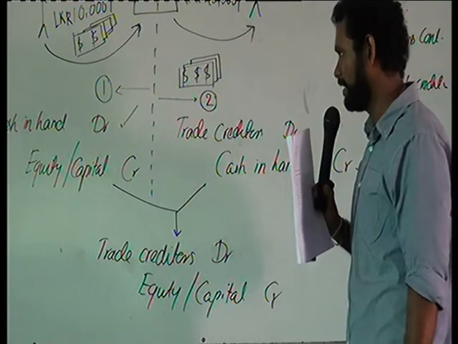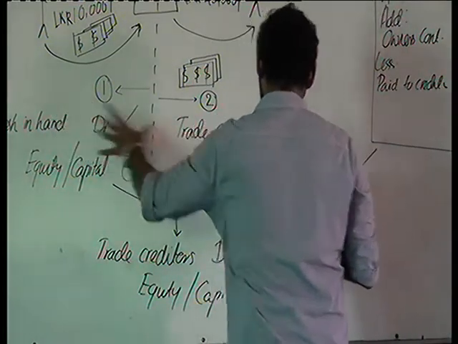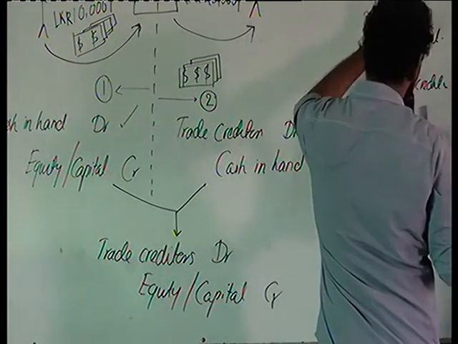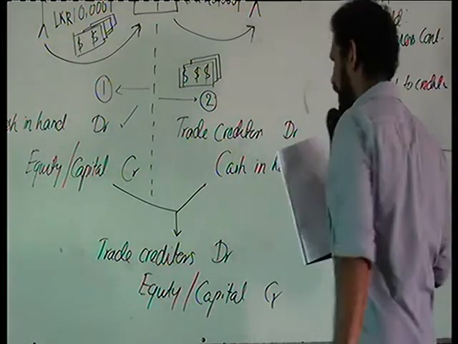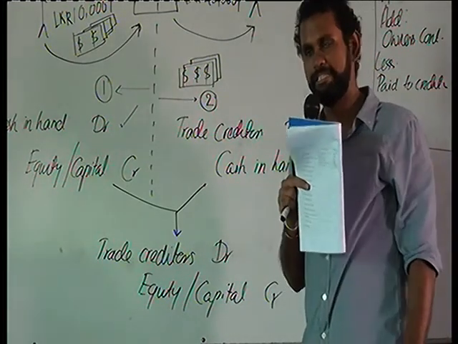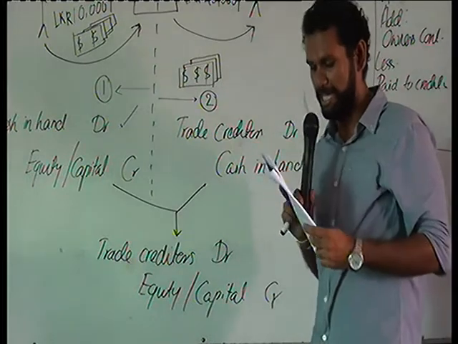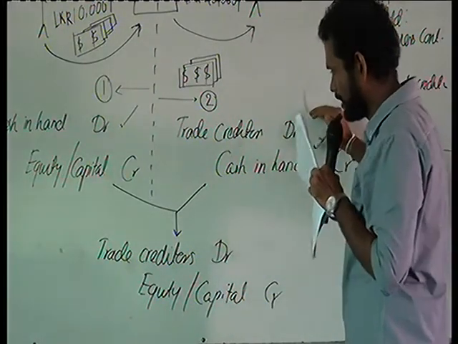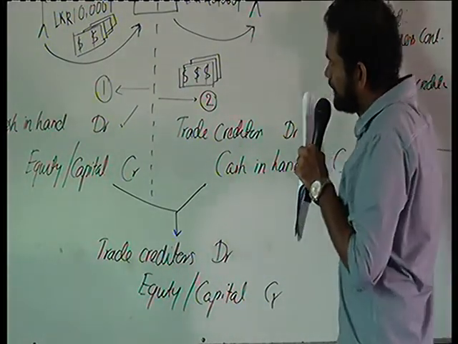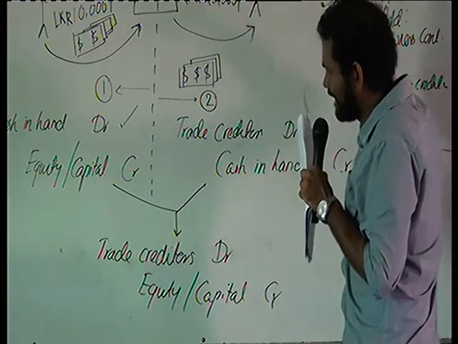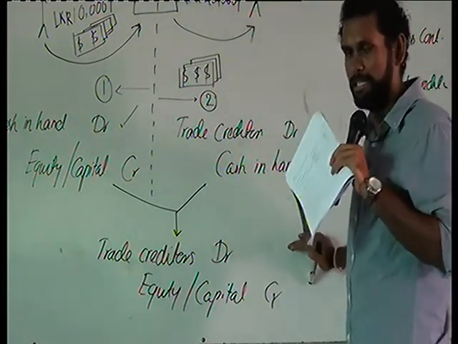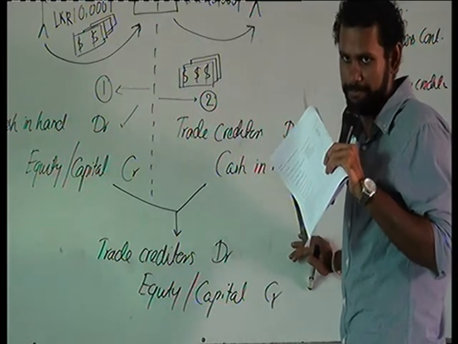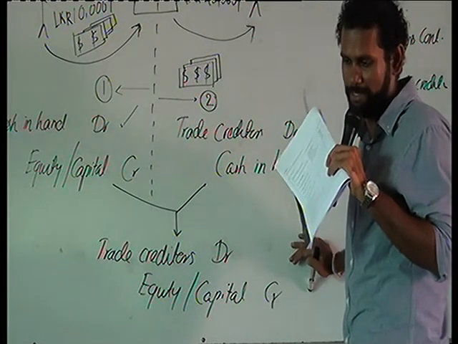What has happened? We remove this cash in hand component because there is no impact to the cash in hand. So this entire transaction, we took it as one, and we recorded this double entry.